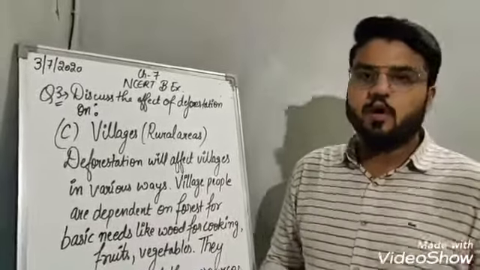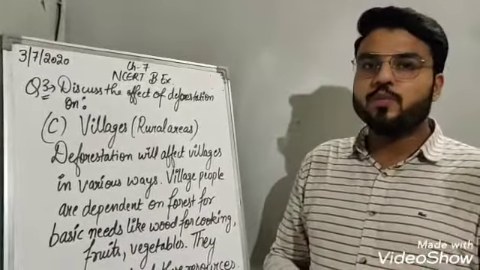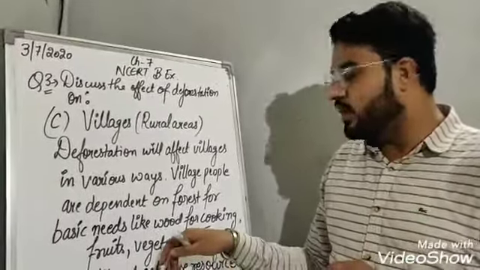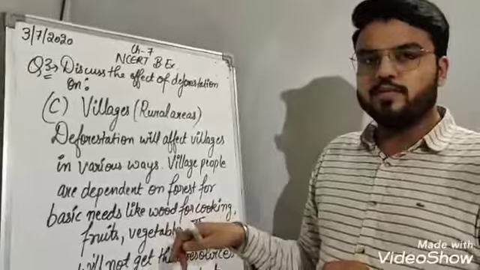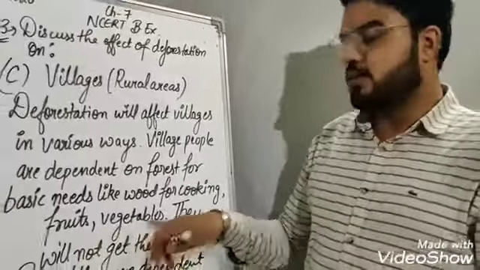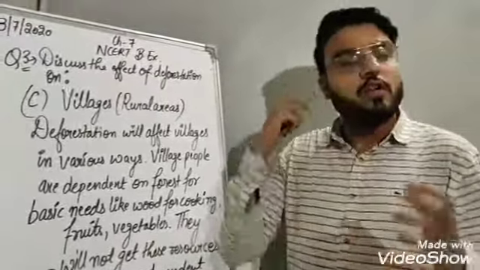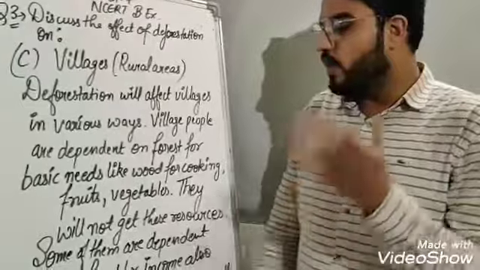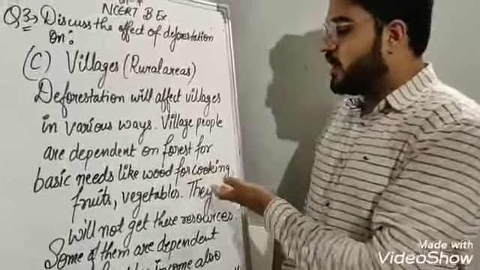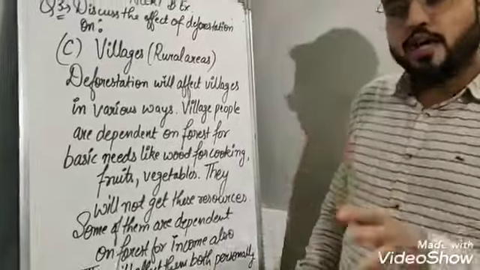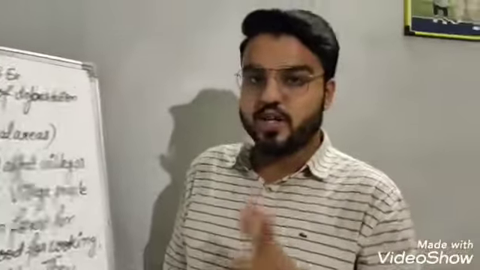The village people or rural people are dependent on forest for various basic needs like wood for cooking, fruits, vegetables. So they will not get these resources if deforestation occurs.